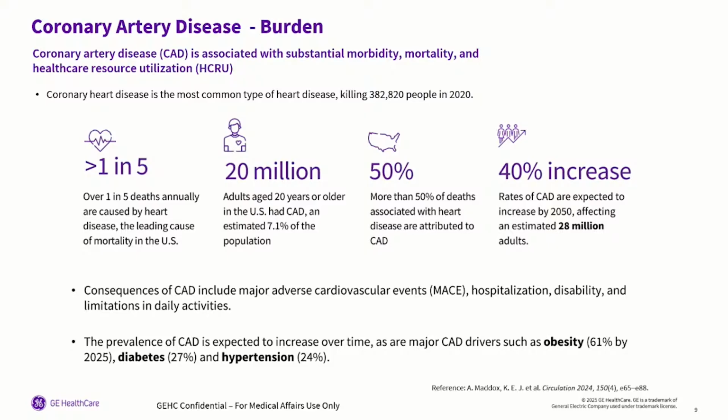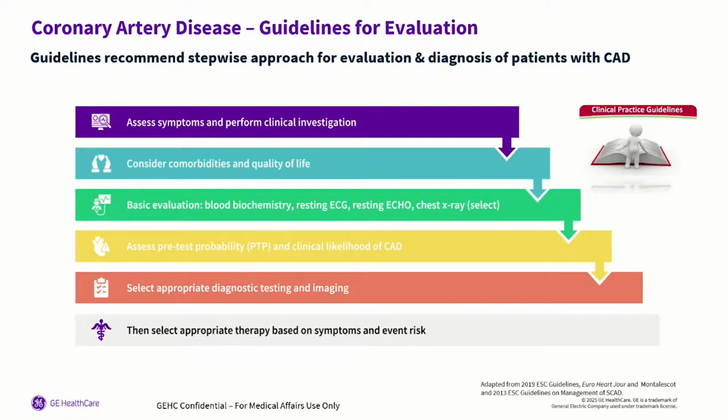So why do we mention this? Because Flurpiridaz is going to be a great tool for you to avoid your patient getting to this point. And we're going to talk about the ischemic cascade. Some of you are familiar with the ischemic cascade, some of you are not. But we're going to see that there's a point where you can start doing your cardiac imaging before they get to a certain point, and we can avoid it. But let's talk briefly about the guidelines for evaluation.